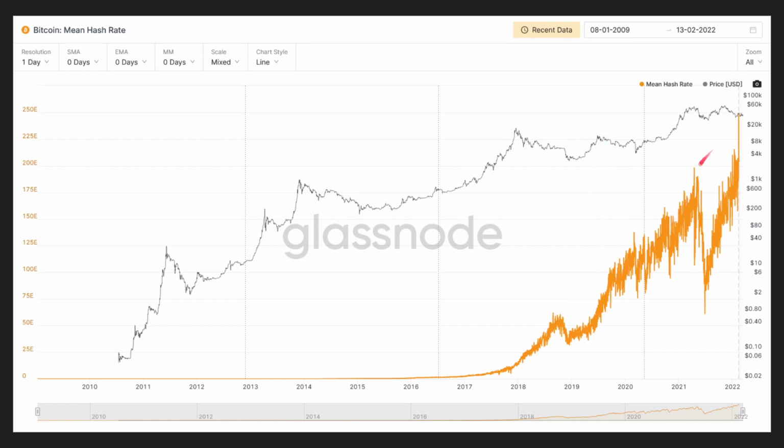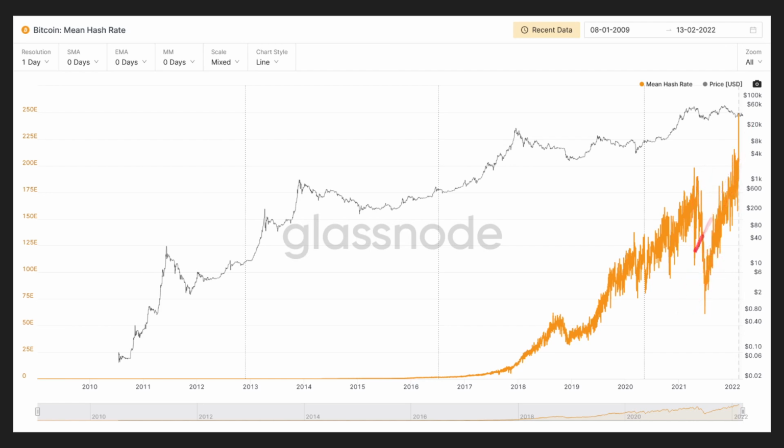We see the same thing here. Over time, the Bitcoin mining hash rate has increased, indicating that more and more people and companies are entering the mining space, and more and more units, actual computers and hardware, are being dedicated to mining and processing transactions. We see this particular dip here. This is obviously due to the decline in mining, particularly in May and June of 2021, associated with the Chinese mining ban. But it was quickly